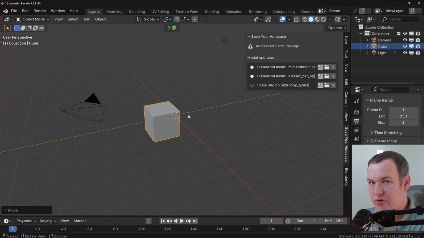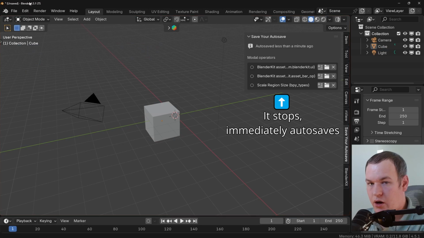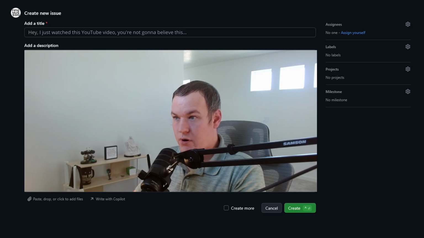But once you've found the add-on that causes it, what do you do? Well, you can turn off the add-on, but that's probably not what you want to do because you want the add-on. But there may be ways that you can turn the modal operator off on your own directly through the add-on. With BlenderKit, you just collapse the asset browser and that'll let autosave resume. But if there's otherwise no clear way to turn off the modal operator, then that's the time to probably contact the developer or maintainer and say, hey, this modal operator is running in your add-on and it's preventing autosaves from happening.